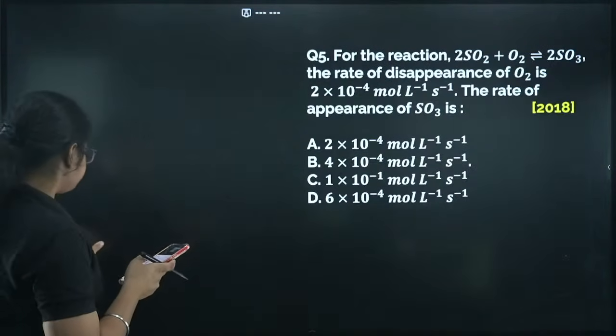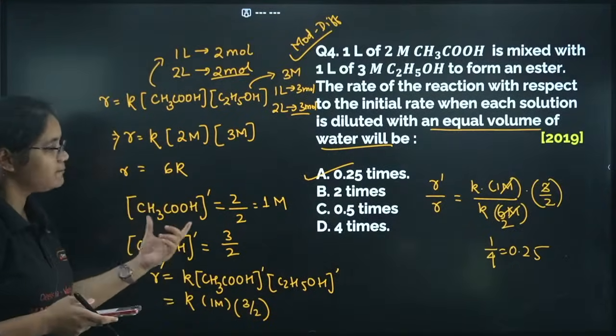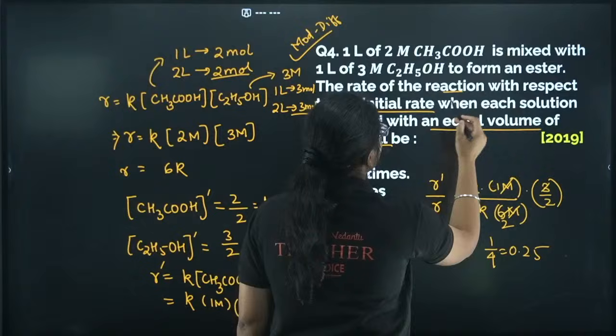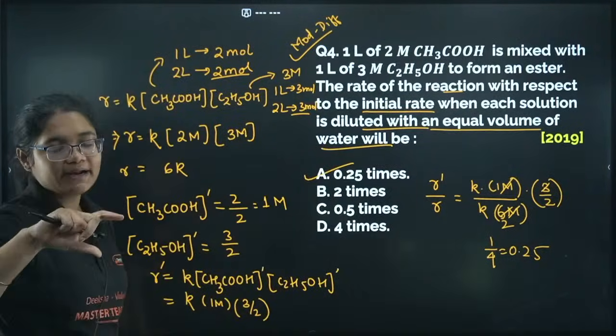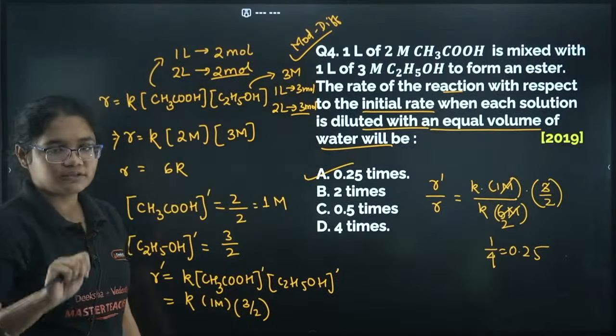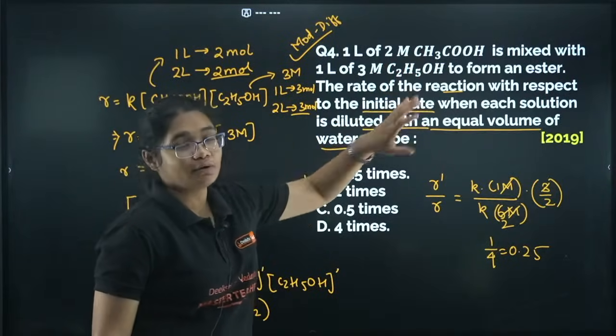Okay. Shanta is saying, ma'am, after 6K, I didn't understand. Okay, Shanta, see here. What is the question asking you? The rate of the reaction with respect to the initial rate when each is diluted to equal volume. Means you have added some amount of liquid. You have diluted it equally in both the solutions. Okay. Now, when I say 2 molar concentration, what does that mean?